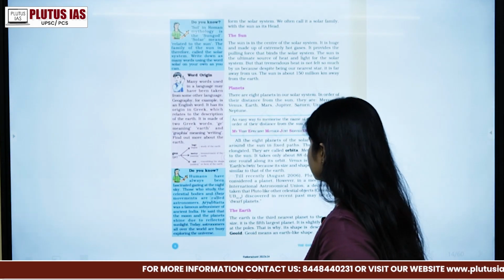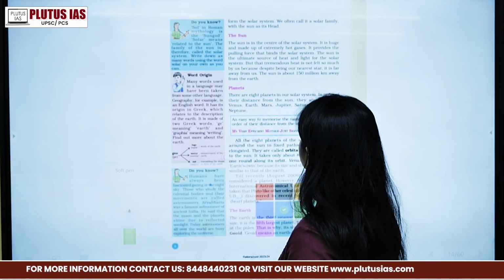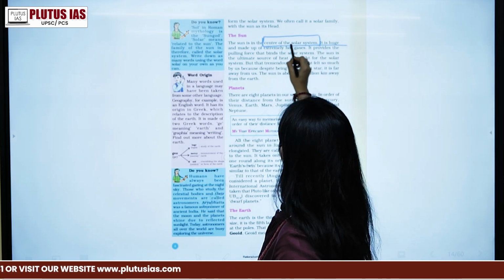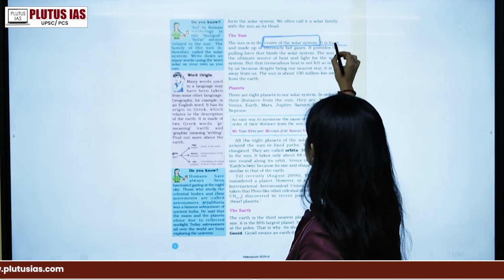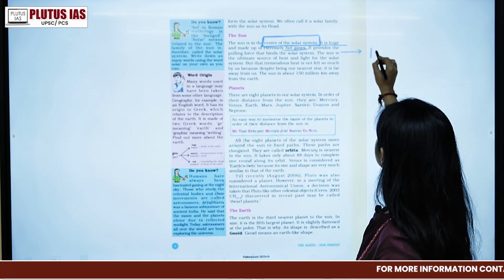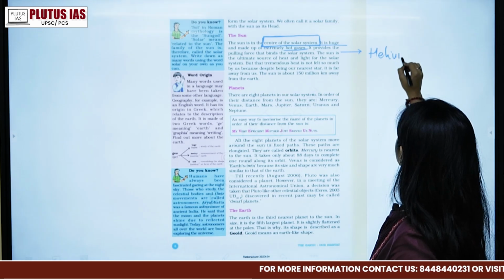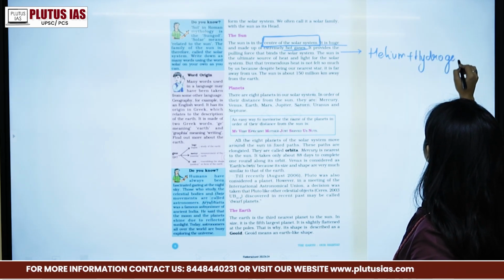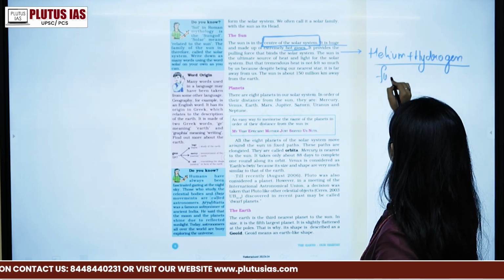The first thing we have to talk about is the sun. The sun is the center of the solar system. This is to be noted in the NCERT, that it is the center of the solar system. It is huge and made up of extremely hot gases. How is it made up? It is made up of helium and hydrogen majorly, and a lot of fusion takes place here.